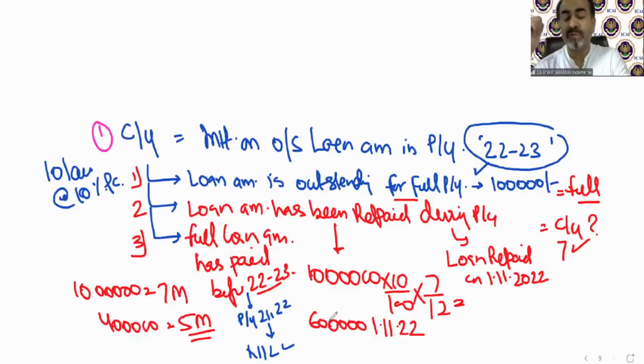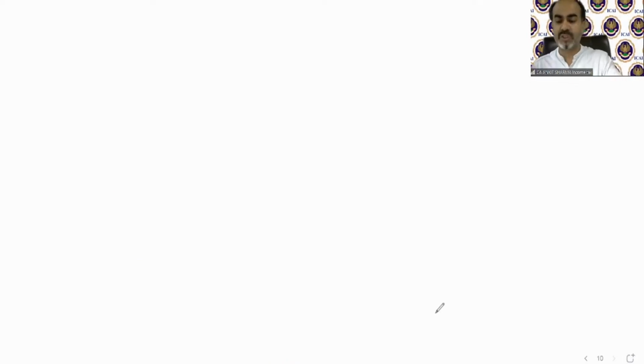Either the full loan amount is outstanding for the full year, then the full interest will be calculated as current year interest. Second, the loan amount has been repaid fully or partly during the previous year, then we calculate as the case may be. Third, the loan amount has been paid before this previous year, then we need not calculate current year interest. There will be no fourth situation. So for current year interest, either it will be full year interest, no interest, or part interest. Now the main concept is pre-construction period interest.